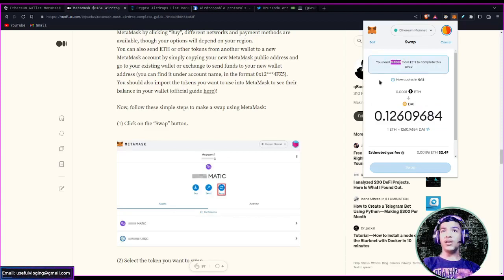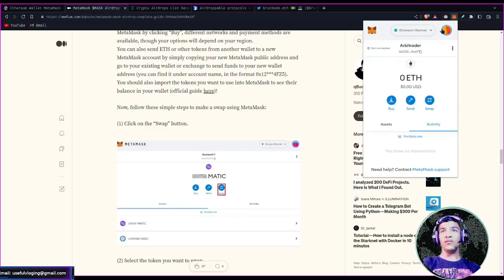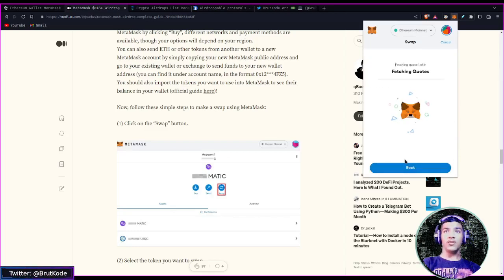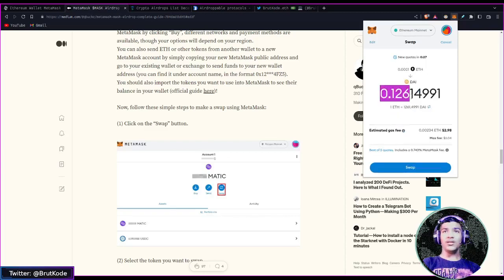I currently don't have any Ether in this wallet, otherwise this swap would be complete. So you need to have ETH in your wallet in order to complete the transaction. If I swap from this, say 0.0001 and choose the DAI token, and review the swap, it's fetching the quotes and it says 0.1261449. I will not do this swap now because for swapping $0.1 I need to pay gas fees of $2, which is much greater than the amount I am swapping. So I'll just cancel this transaction.